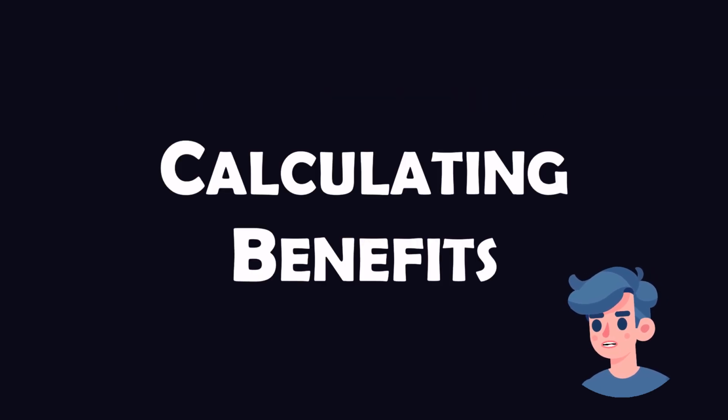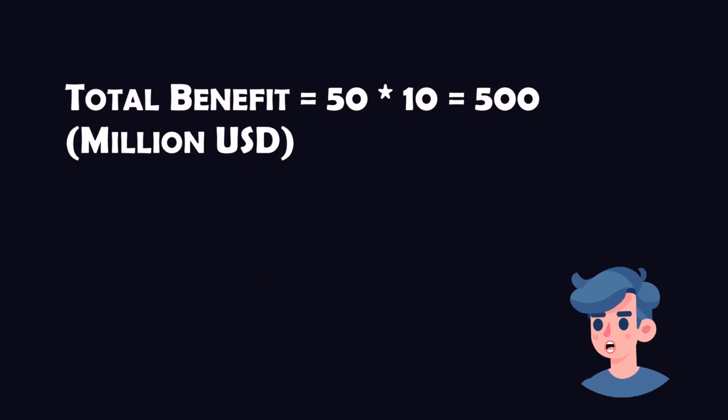The total benefit would be 50 lives * $10 million each, equating to $500 million. So, the cost, $500 million, precisely matches the benefit, making it a borderline case. Still, indirect benefits such as reduced healthcare costs must also be assessed.